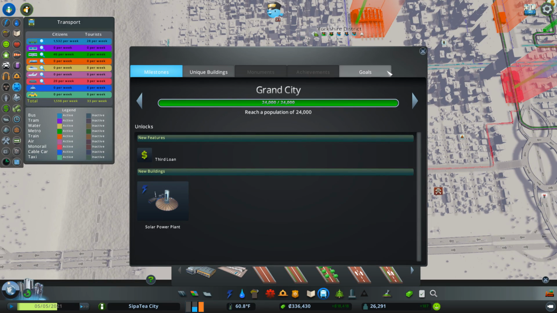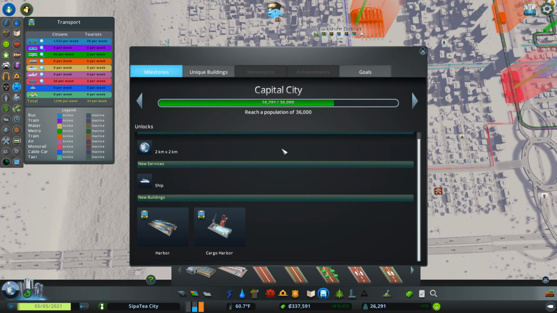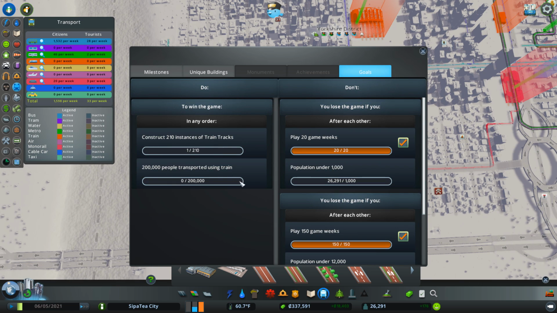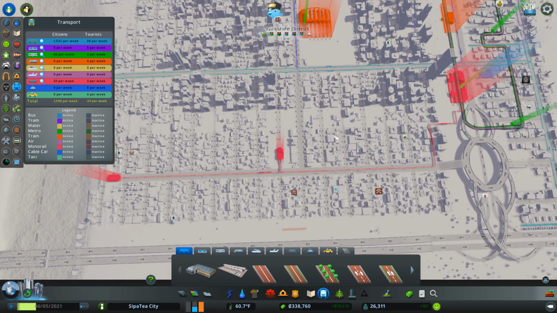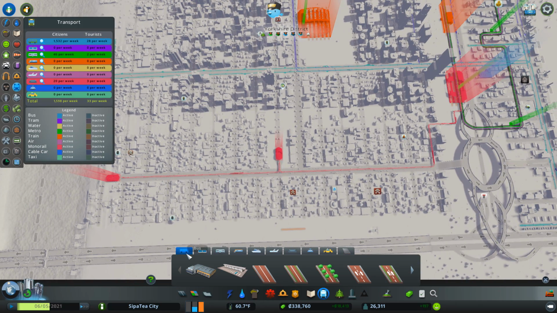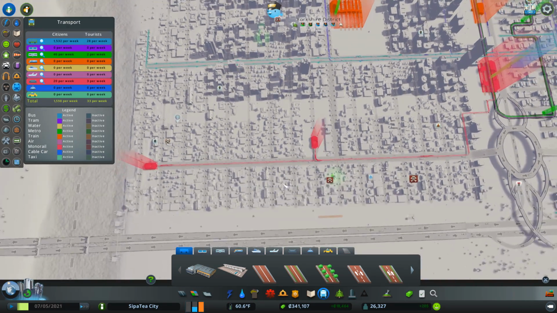Oh, we hit Grand City, by the way. We have no solar panel. Aiming for 36,000. Yeah, all of that monorail stuff hasn't counted towards our train. So, I think I'm taking that back. I think I'm going to add some little local train stations down these lines here for people to get up here.